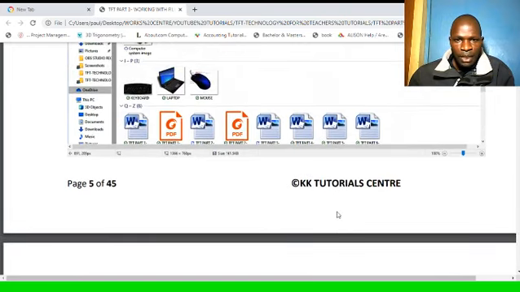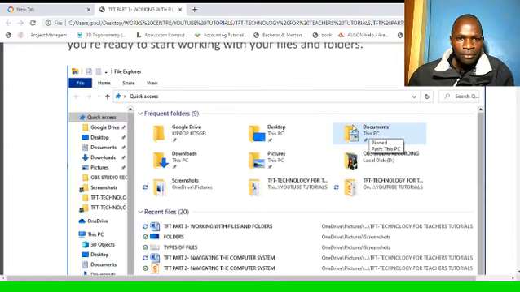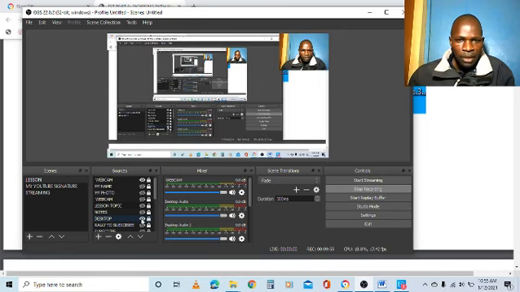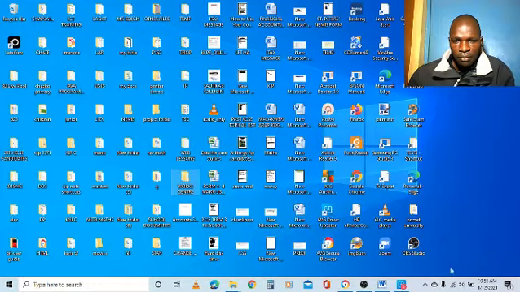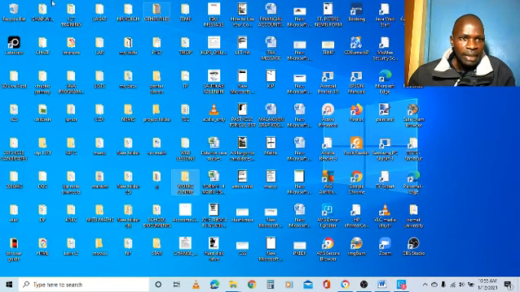I want to take you right away into my desktop to see how these files and folders appear. We are going right now into my desktop. We are now right in my desktop. All these are files and folders in my desktop.